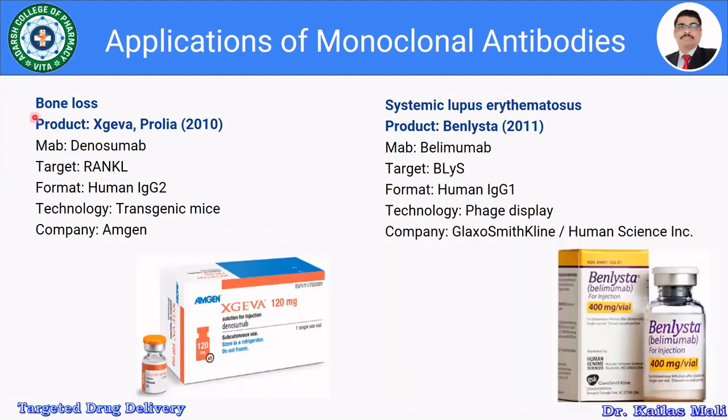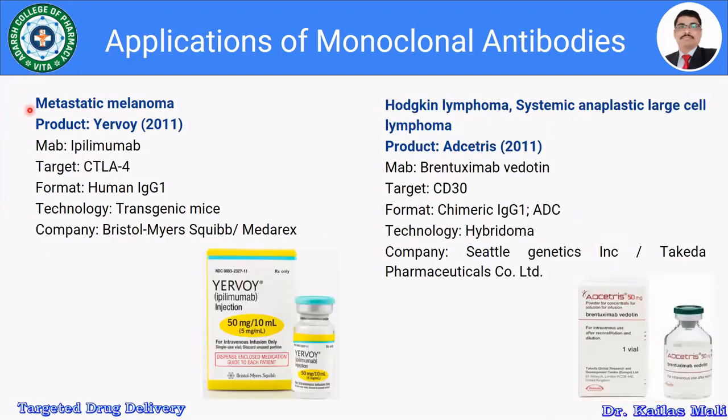For bone loss, the Prolia product is available. And for systemic lupus erythematosus, the Benlysta product is available. For metastatic melanoma, the Yervoy product is available. For Hodgkin lymphoma and systemic anaplastic large cell lymphoma, the product available is Adcetris.